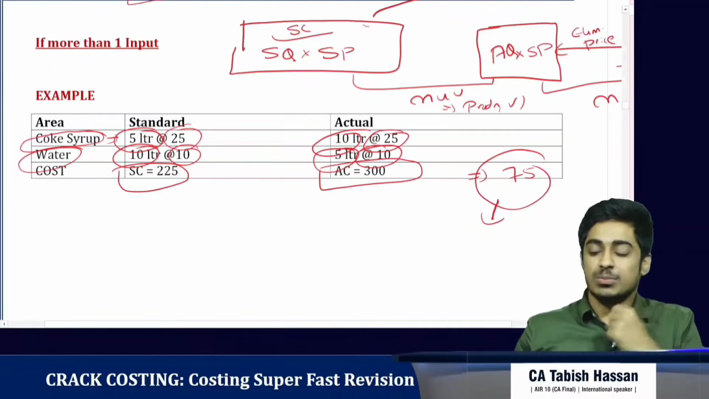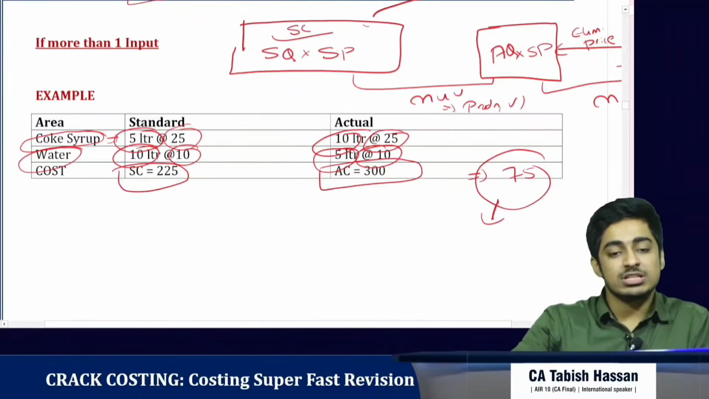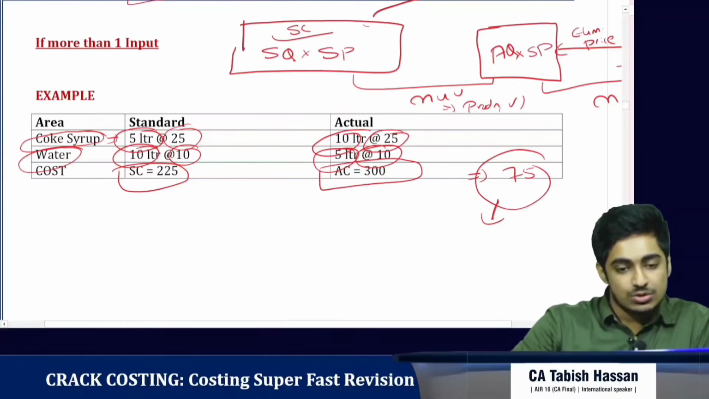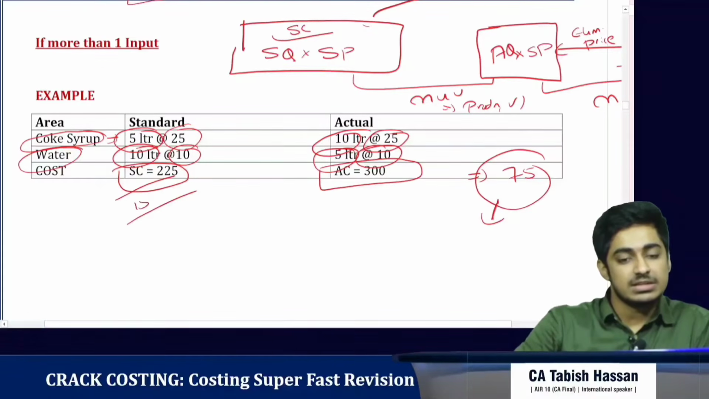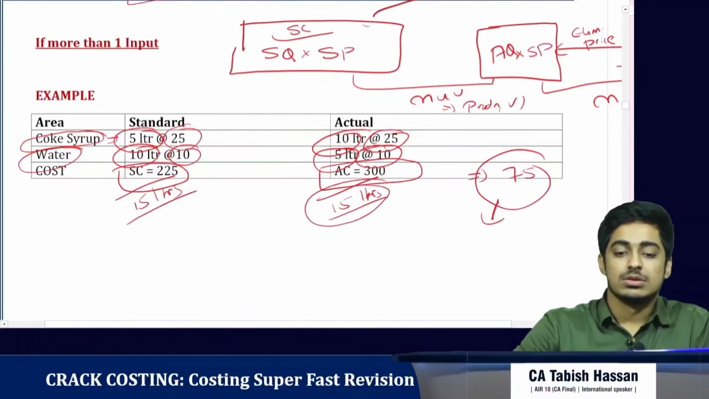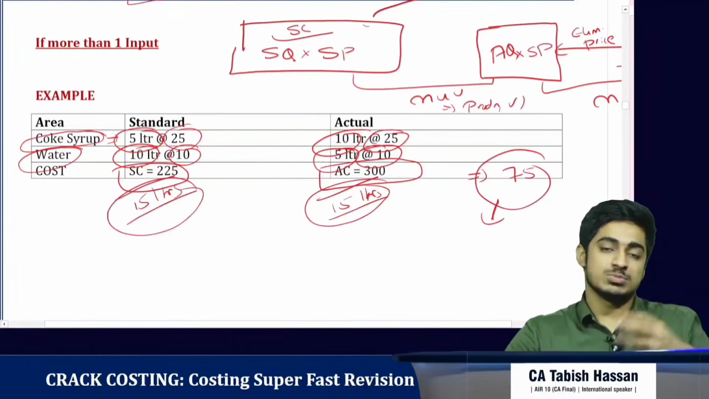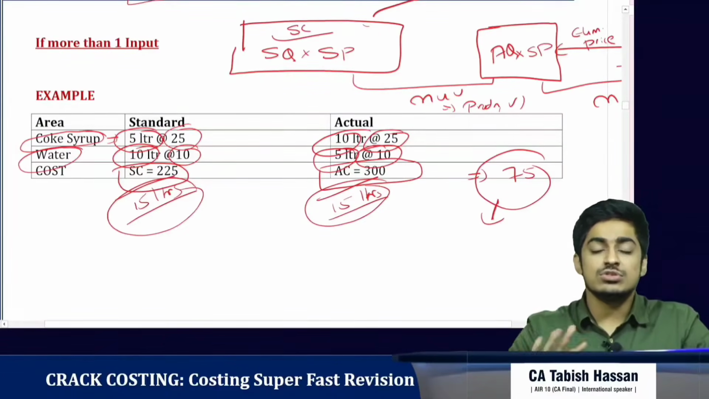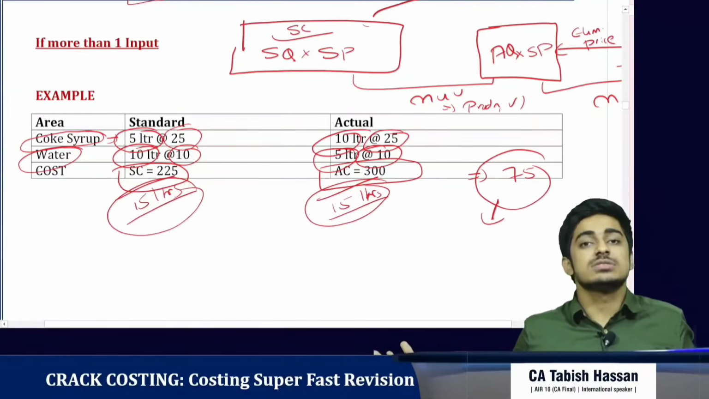Now we came to the production manager. Production manager is telling, see, totally I should have used 15 liters. Actually also I have used 15 liters. So I am also not responsible. You asked me to use 15 liters. I have actually also used 15 liters. So where is the difference?